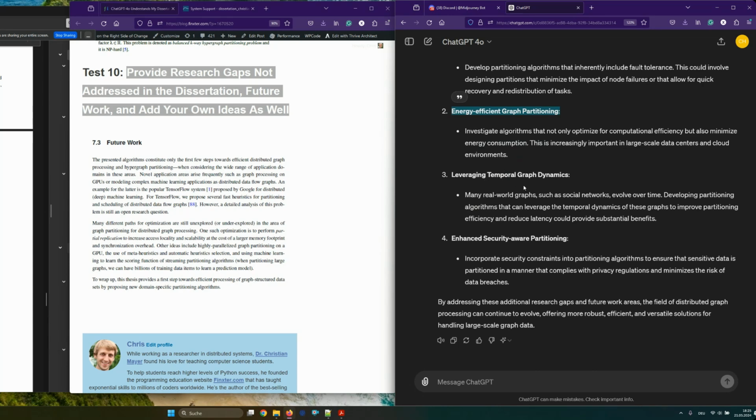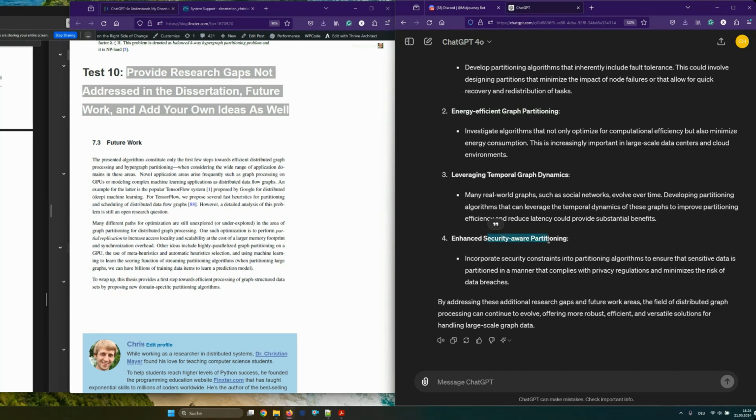Leveraging temporal graph dynamics. Many real-world graphs, such as social networks, evolve over time. Developing partitioning algorithms that can leverage the temporal dynamics of these graphs to improve partitioning efficiency. Wow, this is also a great idea. We also considered this idea. We never figured it quite out or focused on it, but it was an idea, and ChatGPT-4o is able to provide these kind of ideas.